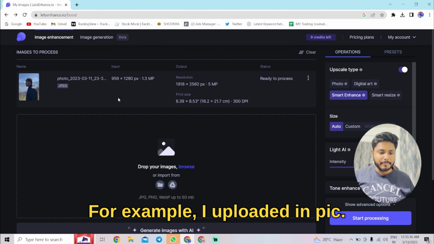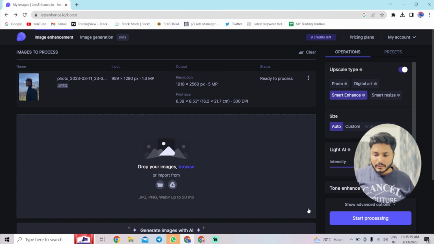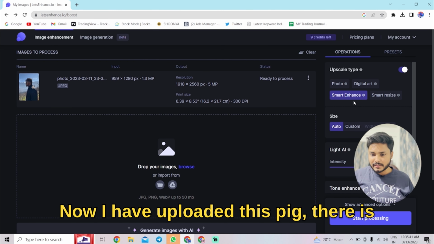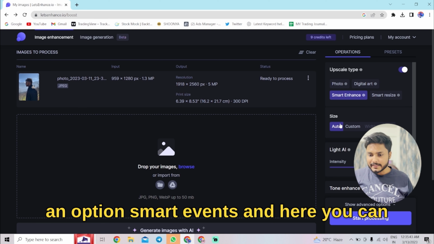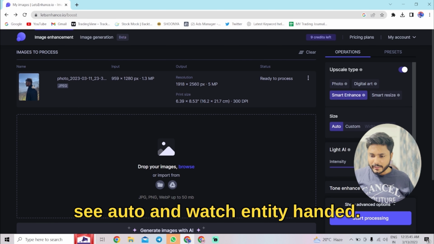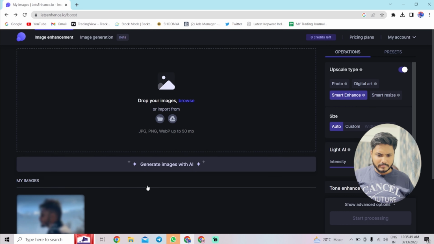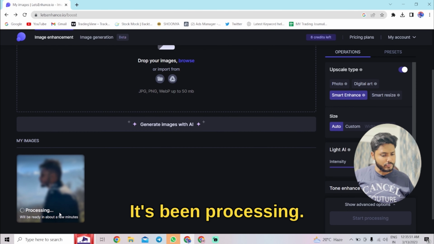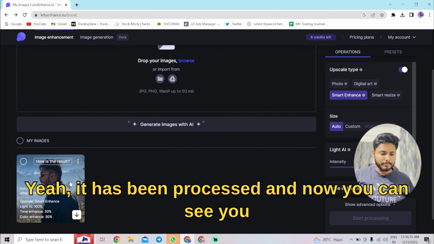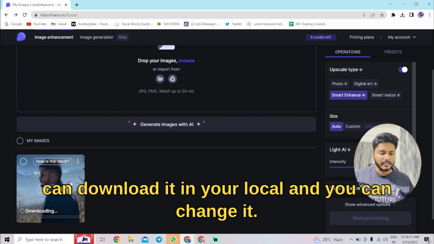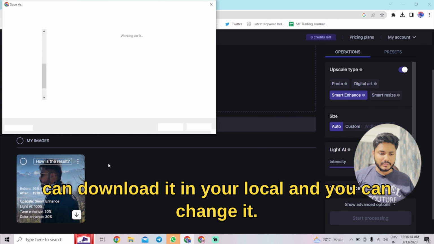Basically, for example, I uploaded a pic. Now I have uploaded this pic. There is an option Smart Enhance, and here you can see auto and intensity 100. Now let's process. It's been processing. Yeah, it has been processed, and now you can download it to your local and you can change it.